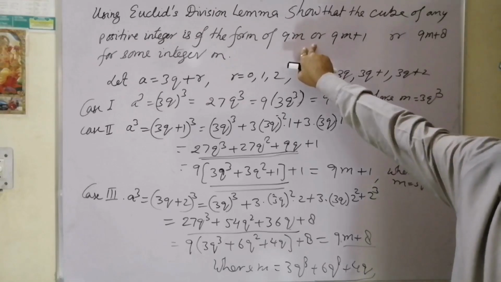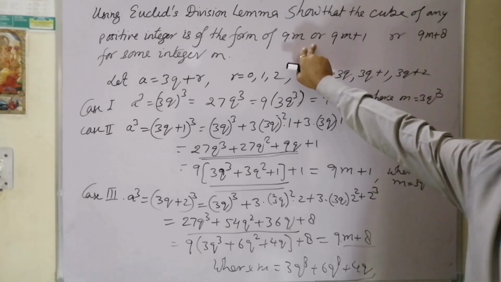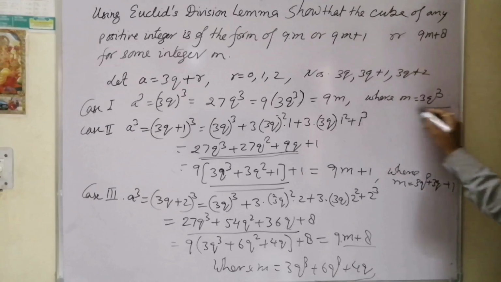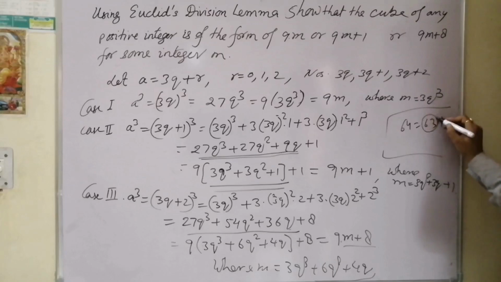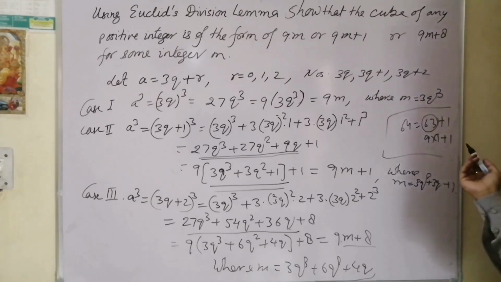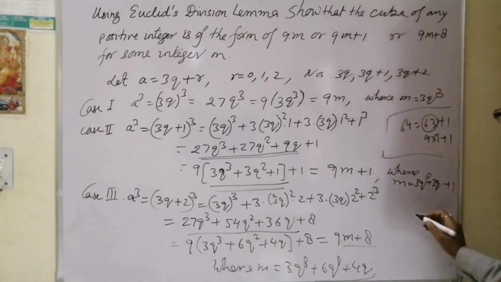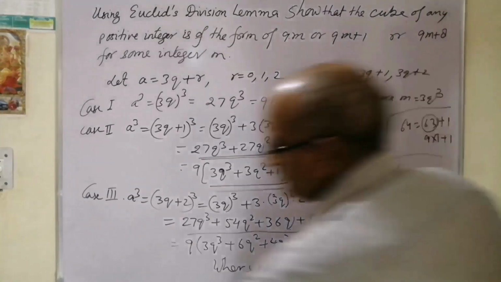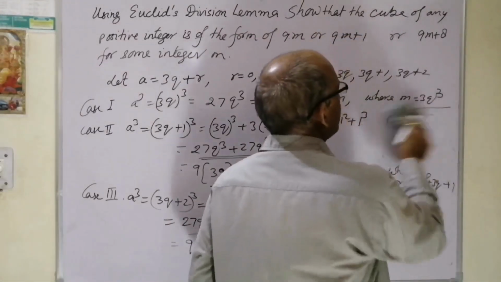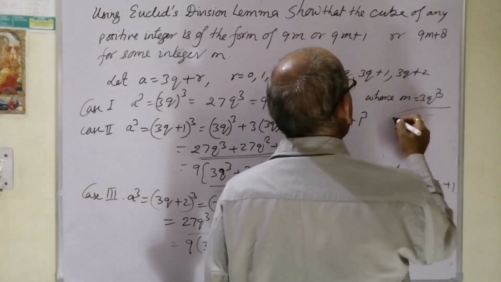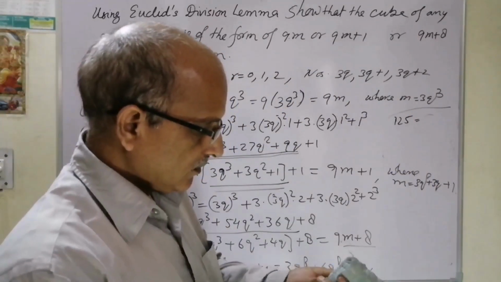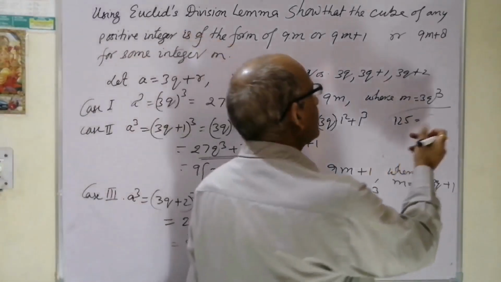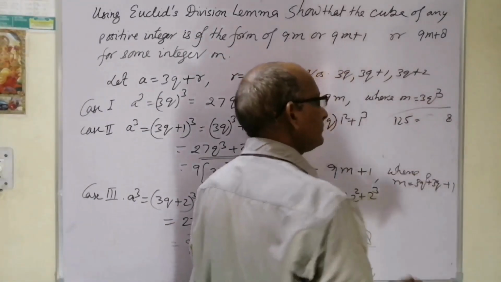Next, 4 cube is 64. We can see that 64 is equal to 63 plus 1. It is 9 into 7 plus 1. Okay, well clear. Next we can take 125. Now let's divide it. Dividing it, we'll get, I think, remainder 8.